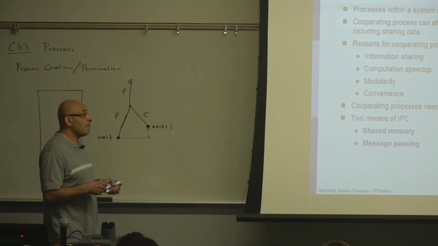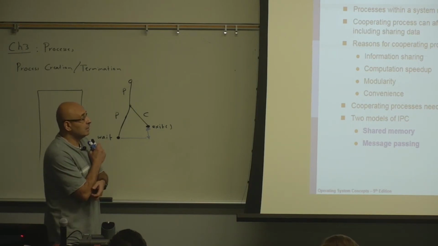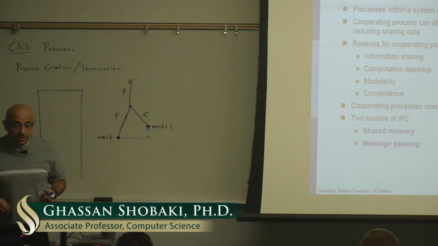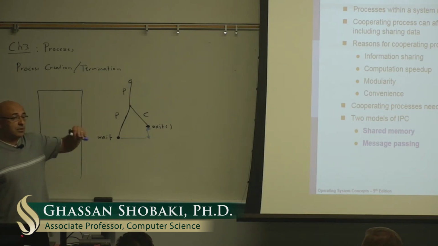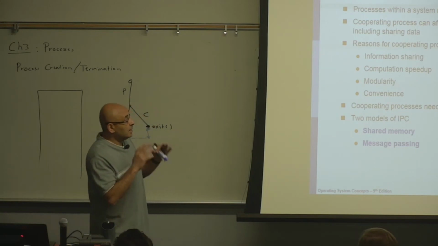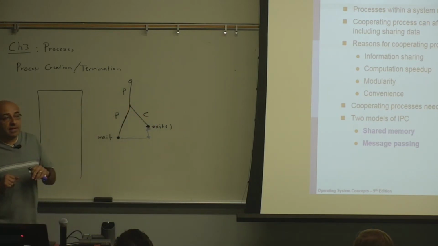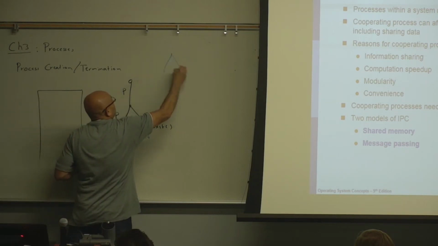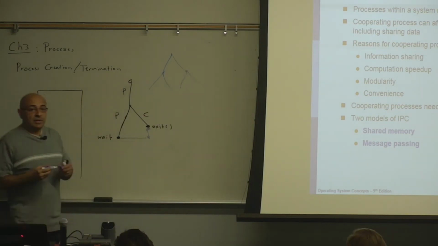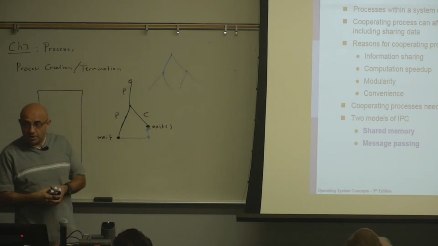So by definition, fork creates only one child? Yes, only one child. If you want to create multiple children, you have to call it multiple times, but you have to be careful because once it forks, it creates two different processes. And if you fork after that, then each one of the two will fork, so you'll end up with four. So when you fork again, each one of them is going to fork too. So you have to be careful about multiple forks.